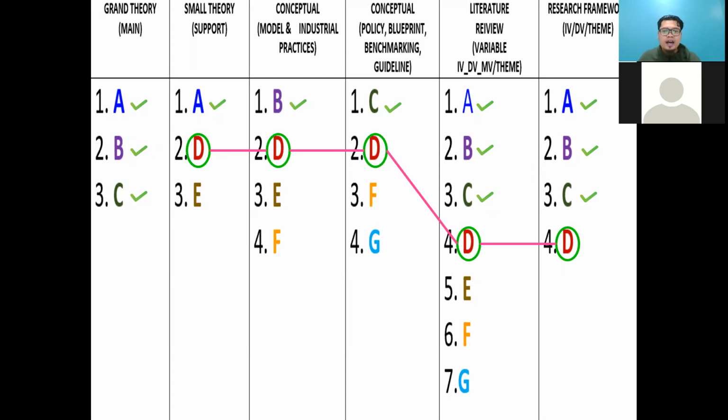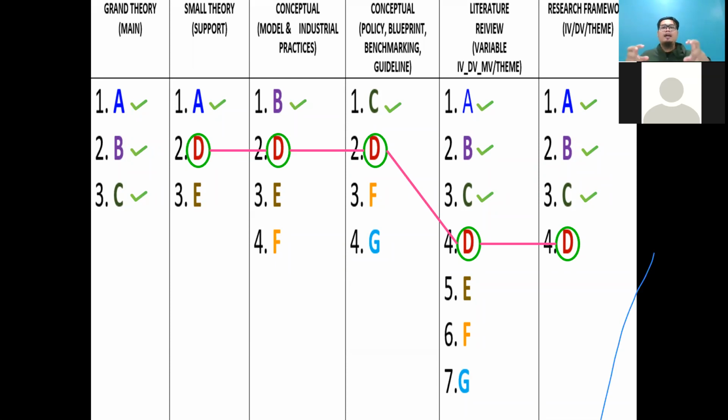If you check, nobody has actually researched A, B, C, D. So you are the first researcher to propose a research framework with dimensions A, B, C. If A, B, C actually follow the theory, but in this case you add D, then you have the justification why you need to add D in your research.